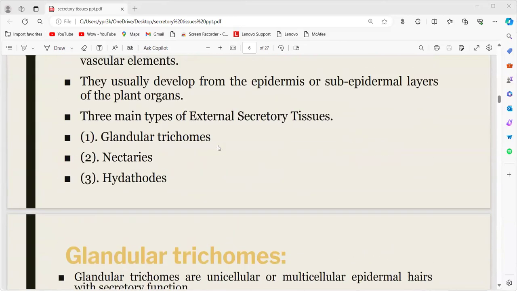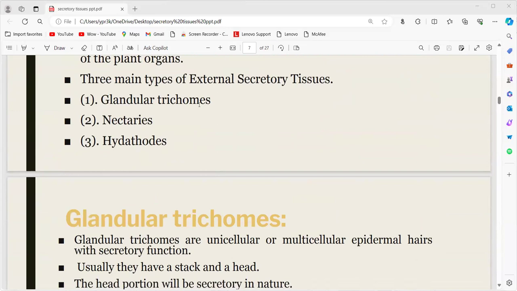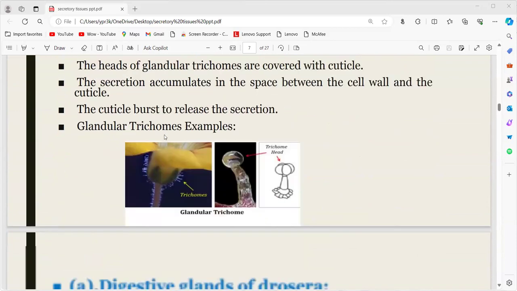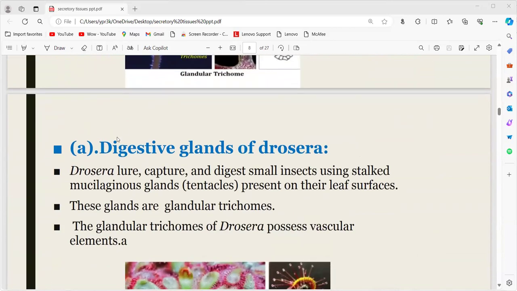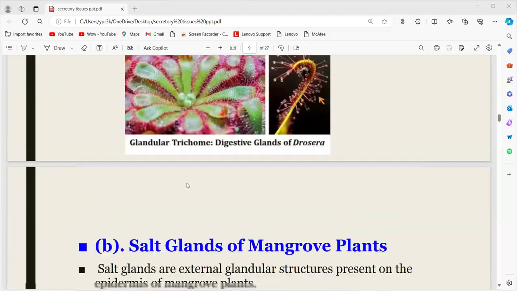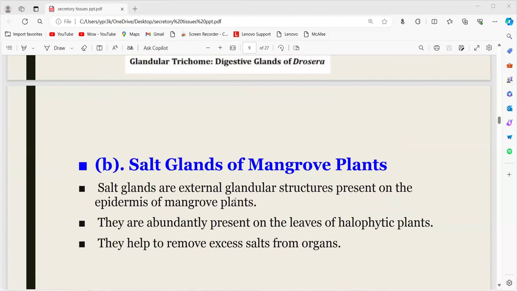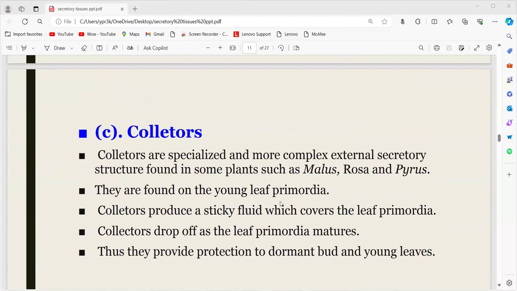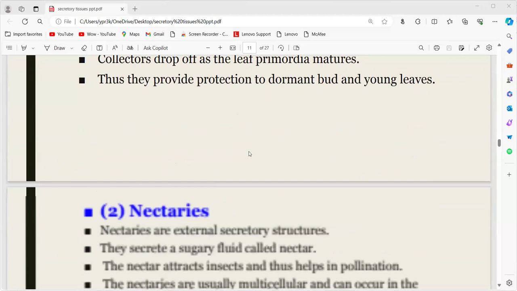So examples for external secretory tissues are glandular trichomes, nectaries, and hydathodes. Examples of glandular trichomes are digestive glands and salt glands, generally seen in mangrove plants, and collectors. Collectors are generally seen in Malus, Rosa and Pyrus. The main function of these collectors is to protect the dormant buds and young leaves.